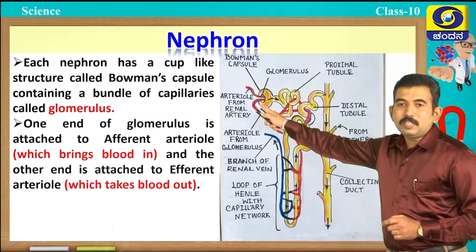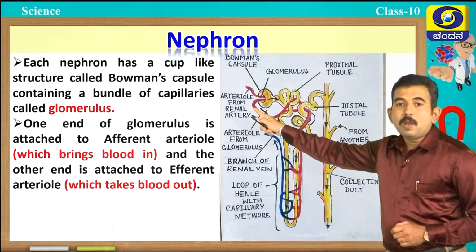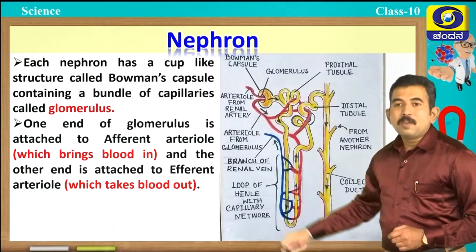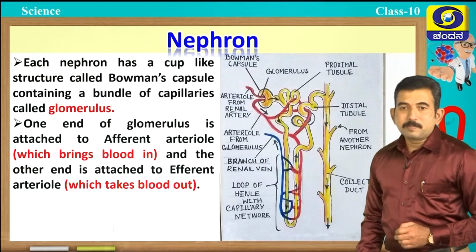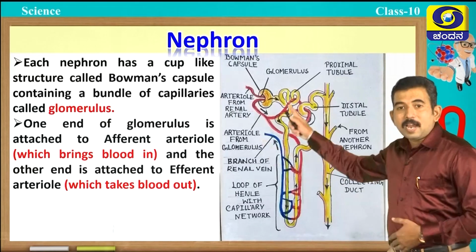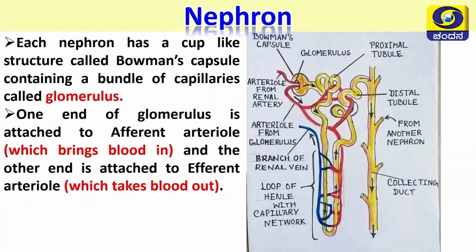Students, you can observe in this picture, one end of the glomerulus is attached to the afferent arteriole which brings impure blood to the glomerulus, whereas the other end is attached to the efferent arteriole. Efferent arteriole takes the blood out of the glomerulus.